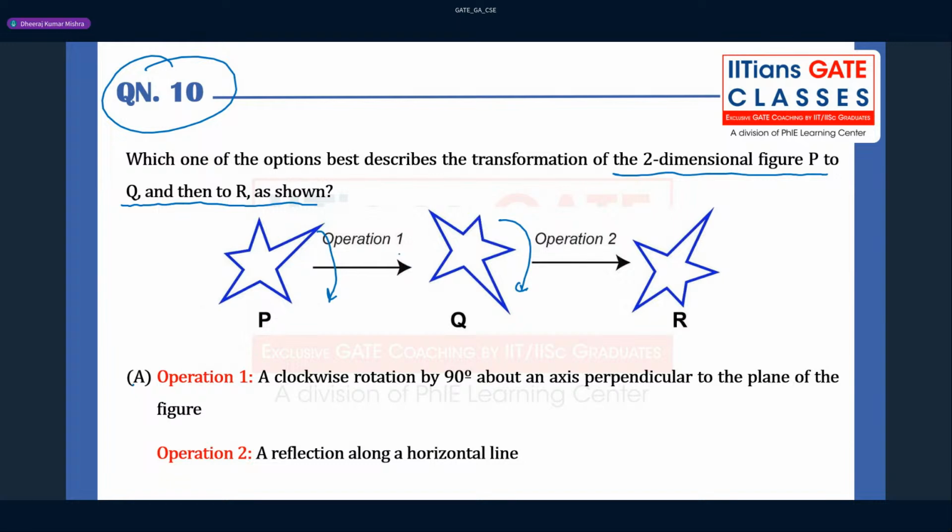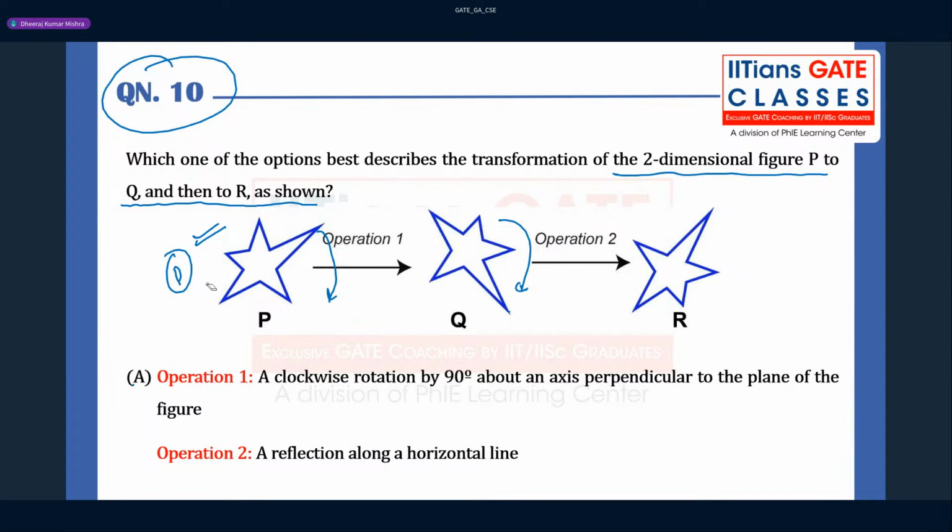So this is getting rotated clockwise. And then you are taking a reflection about some line, because again you are getting the same figure. Whatever p is there, r is the same. Understood. So this is very important.